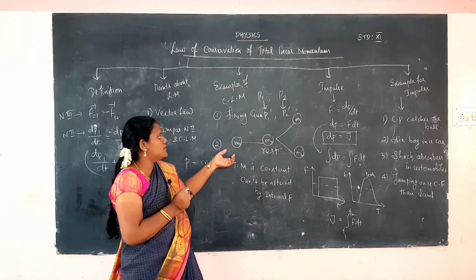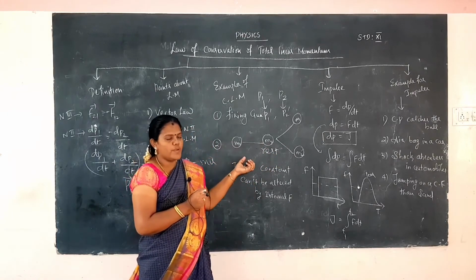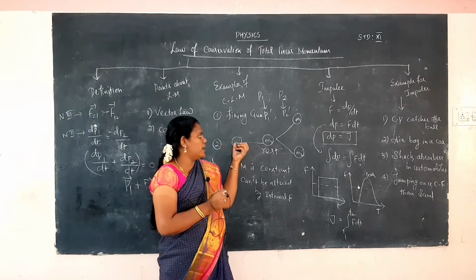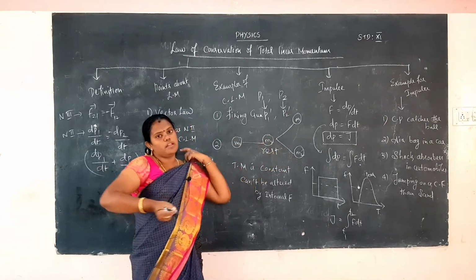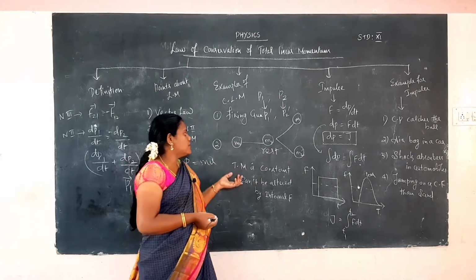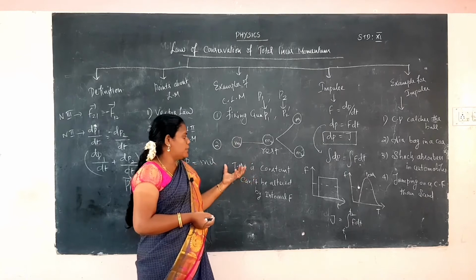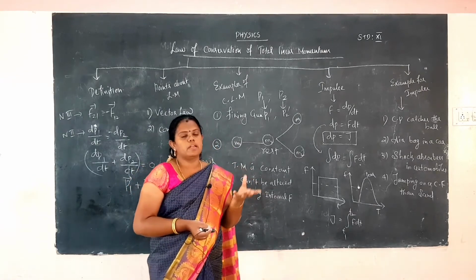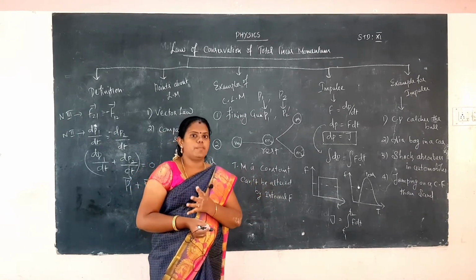That is the example. The m2 mass is in the rest position, and the m1 mass moves with force and hits the m2 mass, and then the two masses move in another direction. So momentum is there. The two objects have initial momentum, no doubt, and the momentum before the collision is equal to the momentum after the collision. That is called conservation of linear momentum.